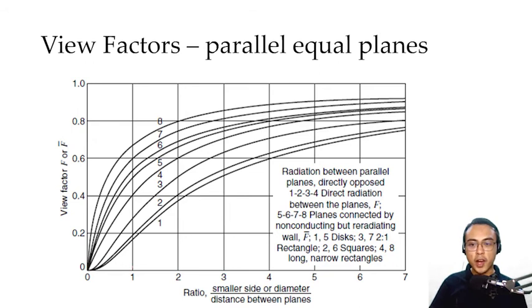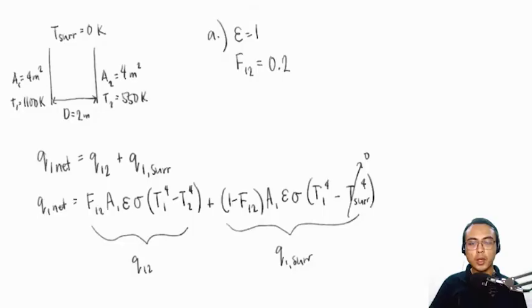So if our x value is equal to 1, we simply look for the intersection of x is equal to 1 to curve number 2. Here is that intersection. And then we look for the y value for the view factor F12, that is 0.2. Going back, we can now substitute our given to our derived net rate of heat transfer by radiation.